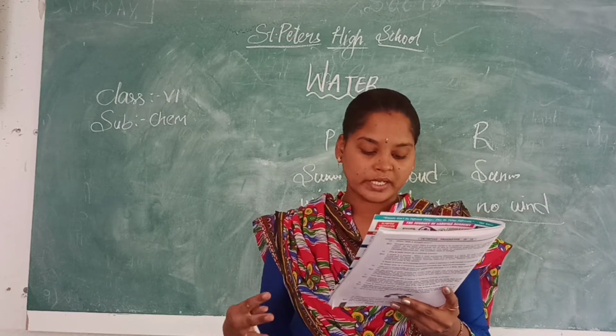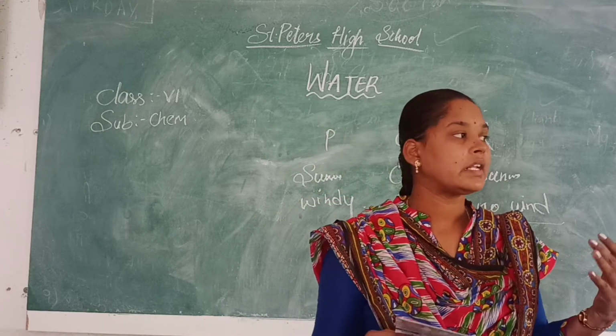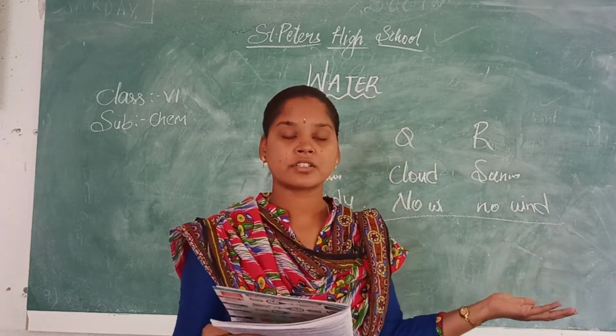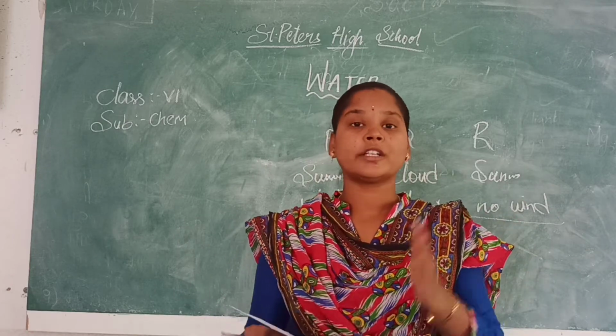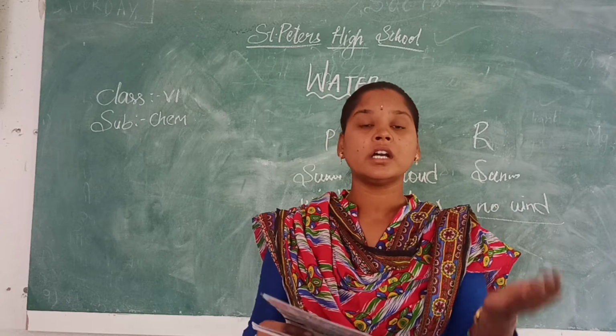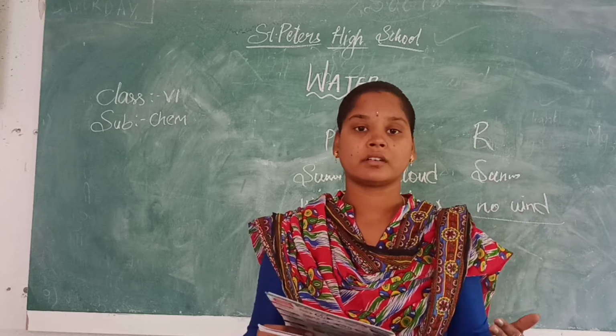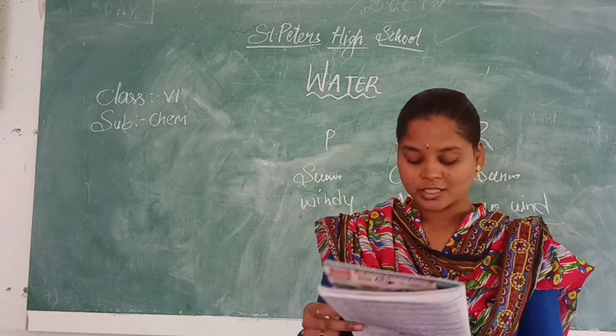Next. Discharging industrial waste into water bodies helps to conserve water. The waste released by industries is mixed with the water. Is it polluting water or conserving water? It is polluting water. Conserving water means using water safely. So this is a wrong statement.